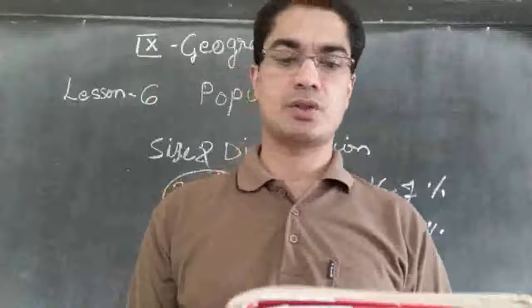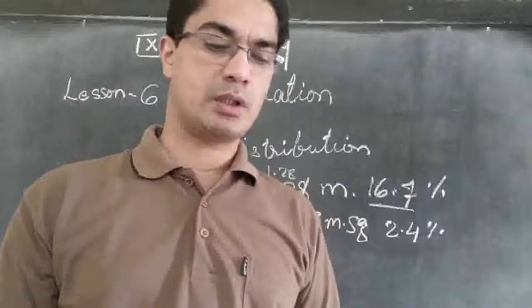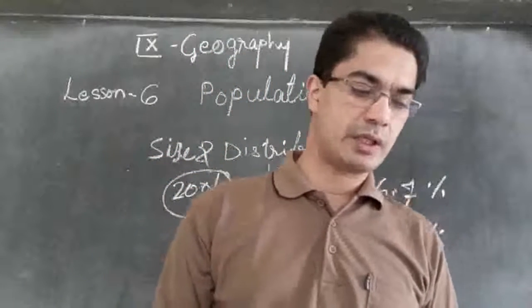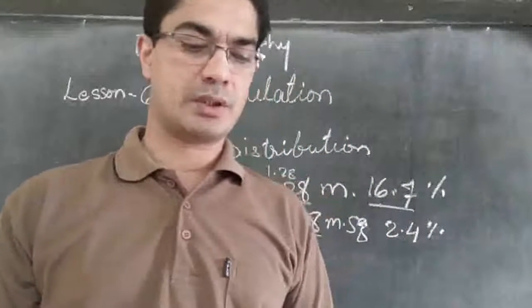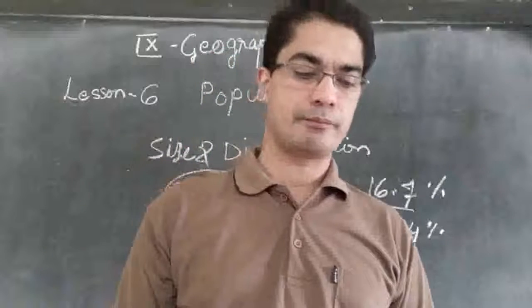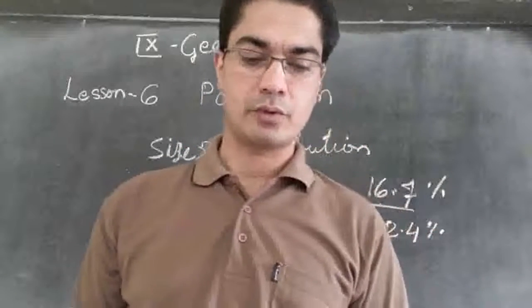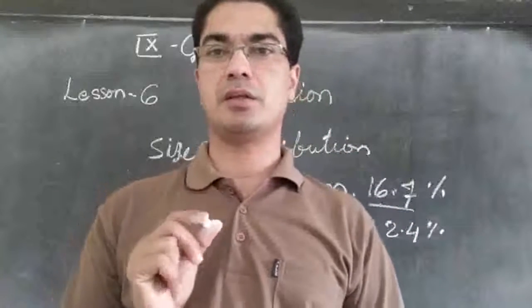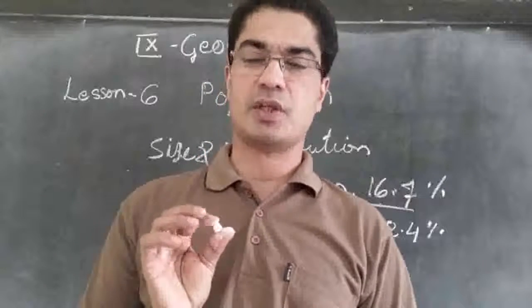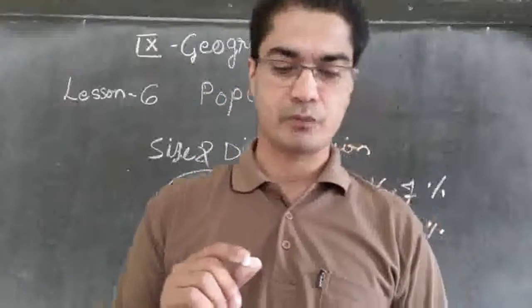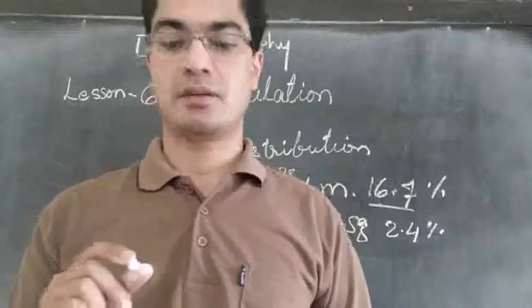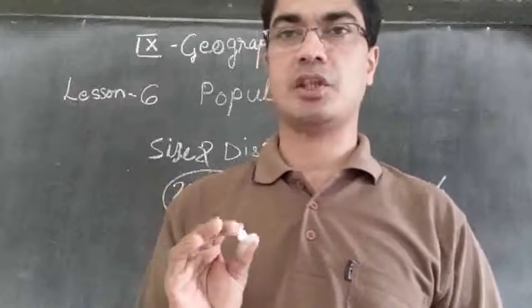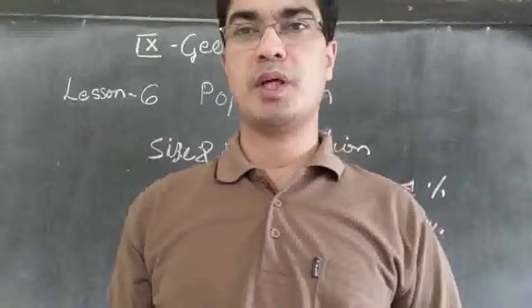So almost half of India's population lives in just 5 states. These are Uttar Pradesh, Maharashtra, Bihar, West Bengal, Andhra Pradesh. Most of the people living in India are in these few states. Which are they? They are Uttar Pradesh, then Bihar, Maharashtra, West Bengal and Andhra Pradesh. These are the 5 states having the highest population in India.